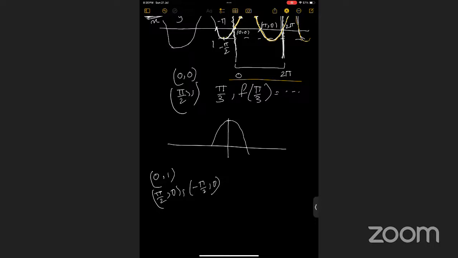This can be something like that, right? So this is our (0, 1). This is our (pi by 2, 0), and this is (minus pi by 2, 0). The cosine function is also a periodic function, with the same period, from this to this.